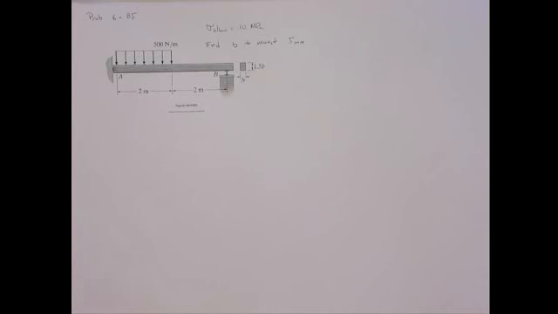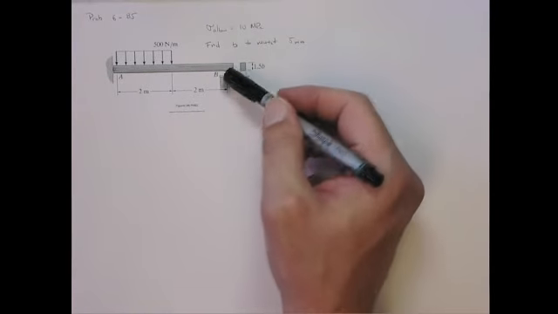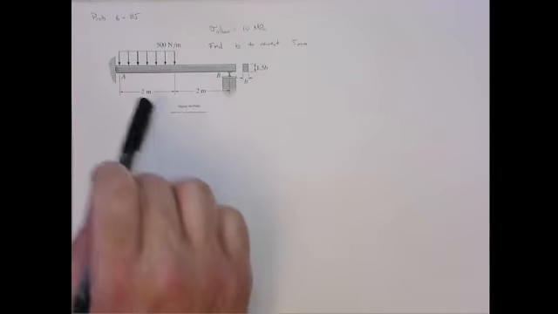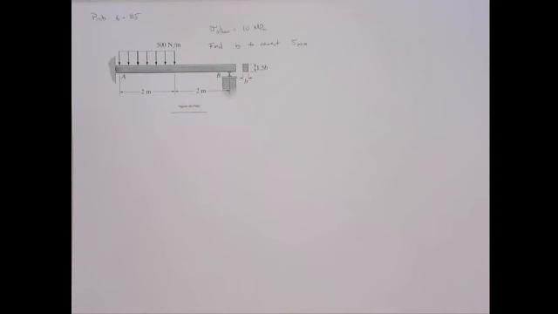Alright, so in this video we're going to solve problem 6-85 in Hibbeler. So again, another beam problem. This one's a little different. You have this beam here that's loaded in the following manner. Supported here, you can assume this is basically pinned at B, and then it's explicitly pinned at A.